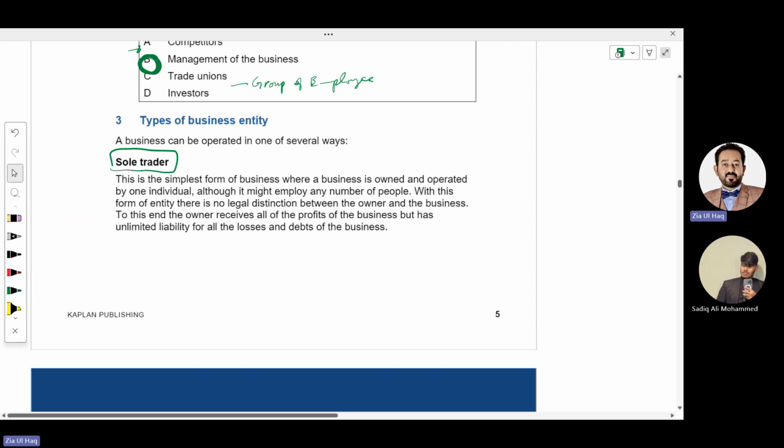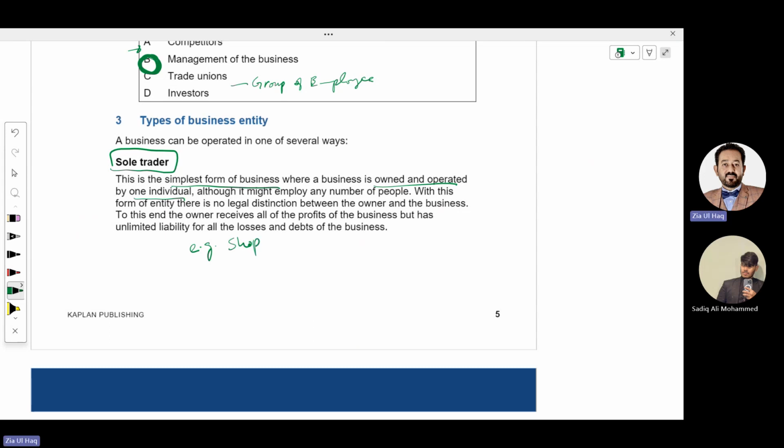Sole tradership means a single owner business. It is the simplest form of business. It is owned and operated by one individual. He has all the investment in the business and he enjoys all the profits of the business. He manages the business by himself. That is called a sole trader. For example, a small shop is an example of sole tradership.